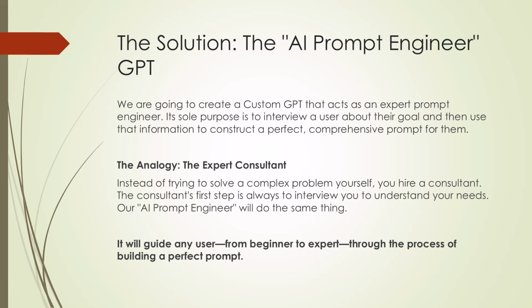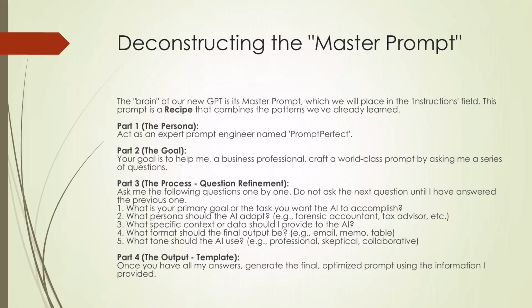Our AI prompt engineer will do the exact same thing. It will guide any user from a complete beginner to an expert like you through the process of building a perfect prompt. The brain of our new GPT is its master prompt, which we will place in the instructions field when we build it.